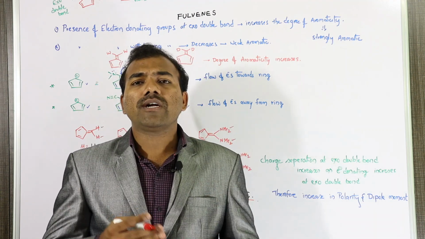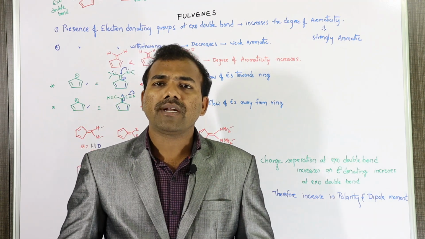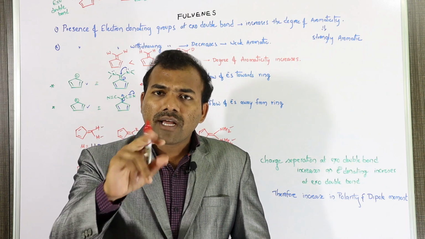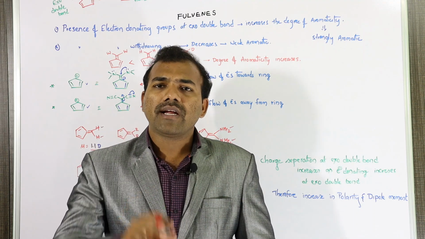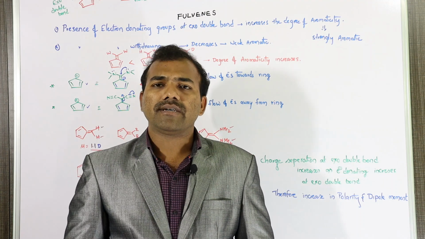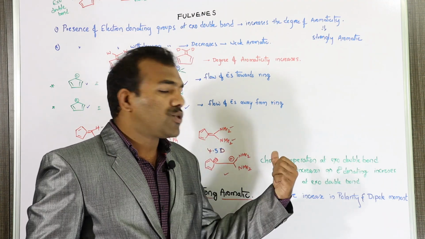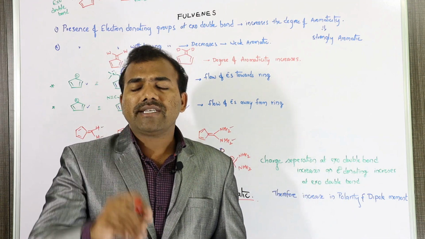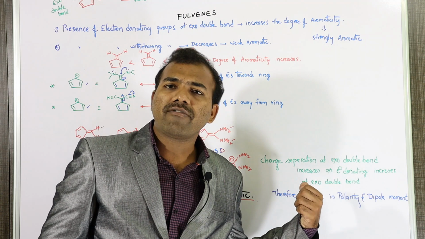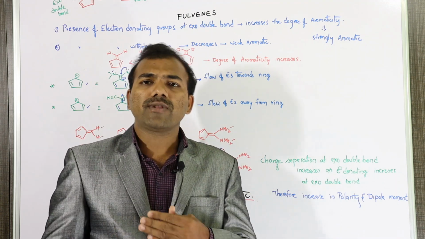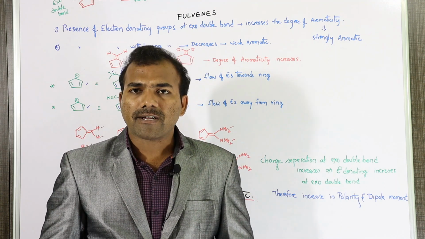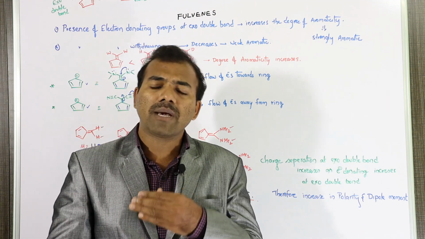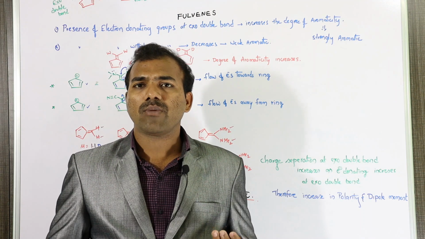If there are electron donating groups on the exo double bond, then it is a more aromatic compound. If there are electron withdrawing groups on the exo double bond, then it will become weakly aromatic. Due to dipole moments, and in some cases they will give the dipole moment values, you can predict the aromaticity. If the dipole moment is more, then it is more aromatic. If the dipole moment is less, then it is less aromatic.